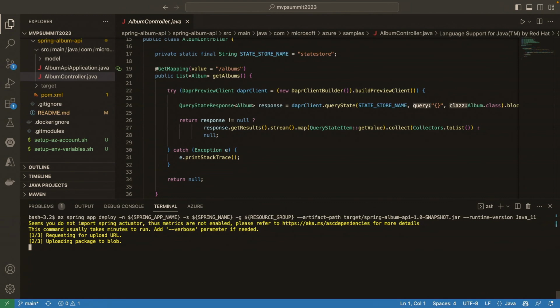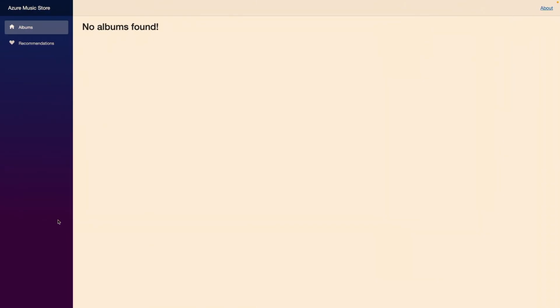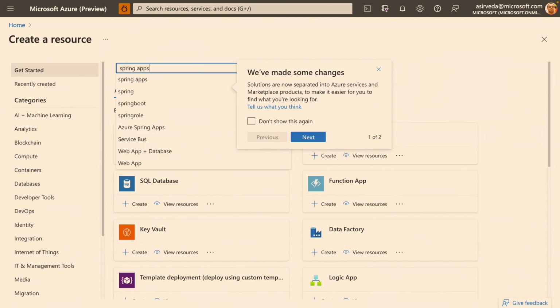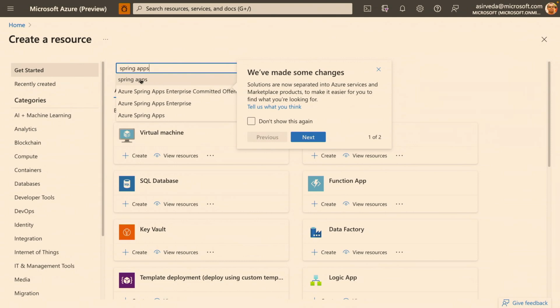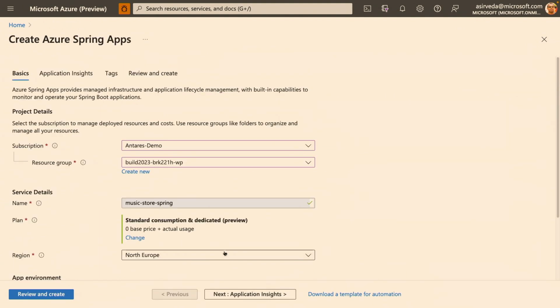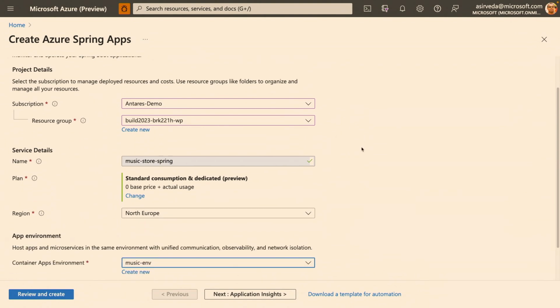Now, let this start while we go back to the portal and see how I actually got this all started. So here, if I go here, right, I have to start from scratch. I have to first say I want Spring Apps, right? So when I choose this, I can then quickly come to this screen. I can actually start the creation process right here, and that will take me straight to this particular screen. So here in the portal, I can say I want to create an Azure Spring Apps.